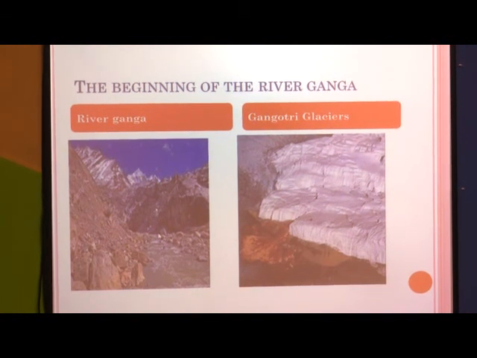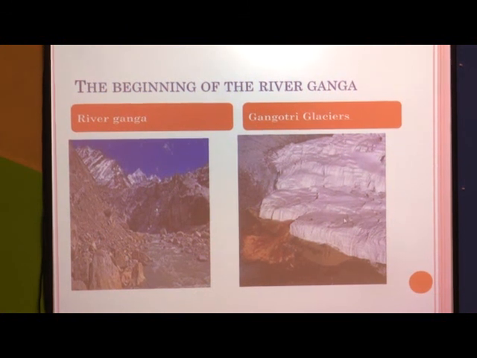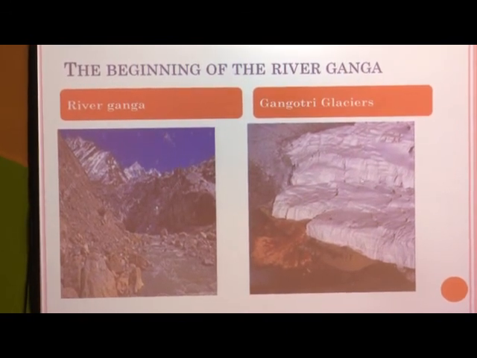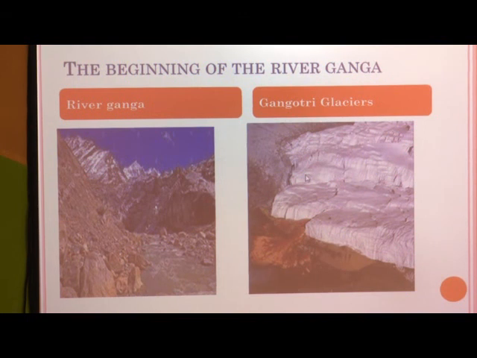See this river, it flows here, and I want to tell you what a glacier looks like. See here the glaciers, the Gangotri glaciers. This is white color. Can you see, children? White color like a bed. It is a big moving sheet of ice. These are the two.